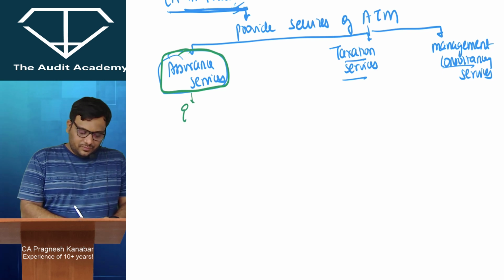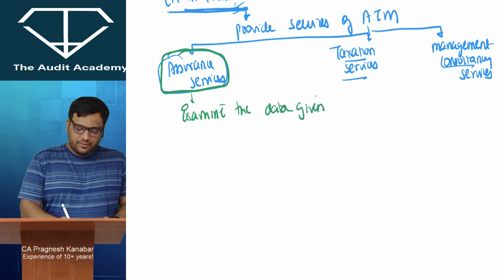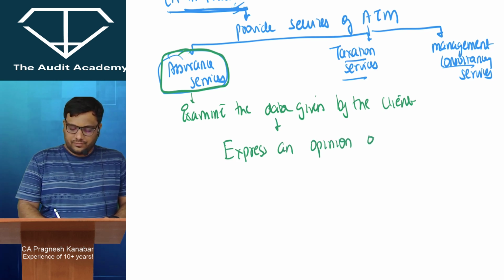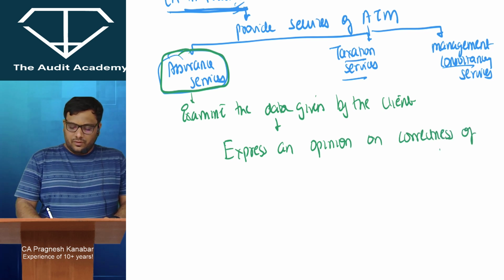So, what we do is, we examine the data given by the client. Then, we express an opinion on correctness of such data.